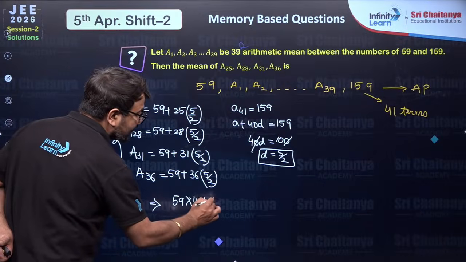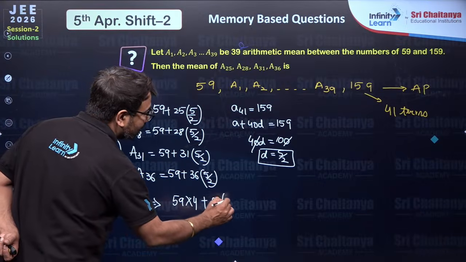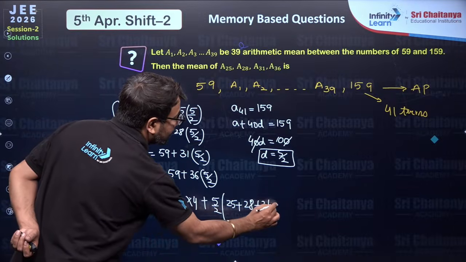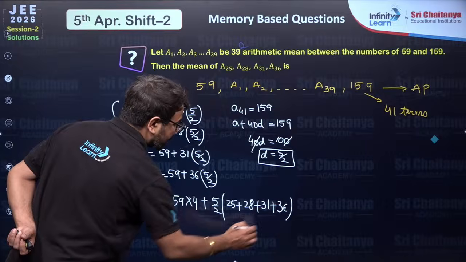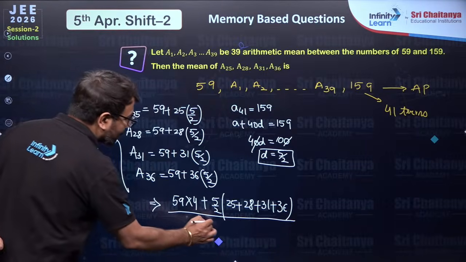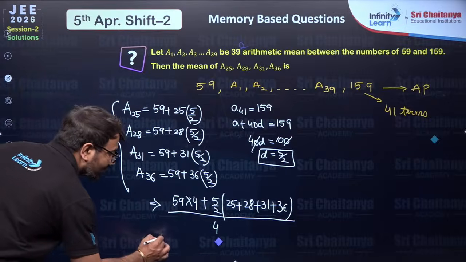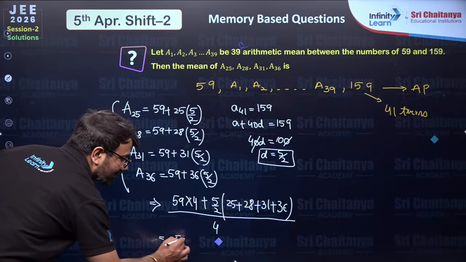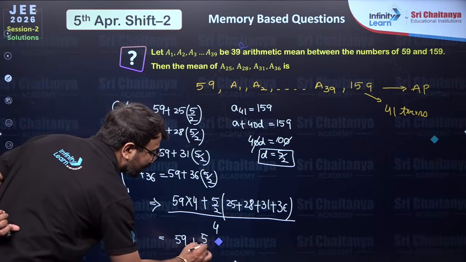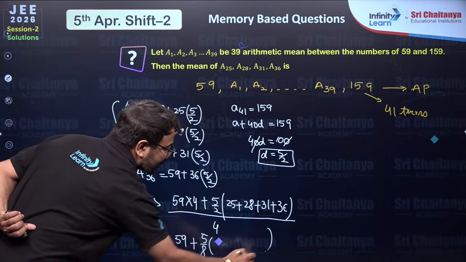However, you will be able to see 5 by 2 taken common, with 25, 28, 31 and then 36 written. And this gets divided by the total number of observations, which is 4. So if you divide 4 into the first term, you will have 59 only. However, if you divide 4 into the second term, you will have 5 by 8 times this sum.